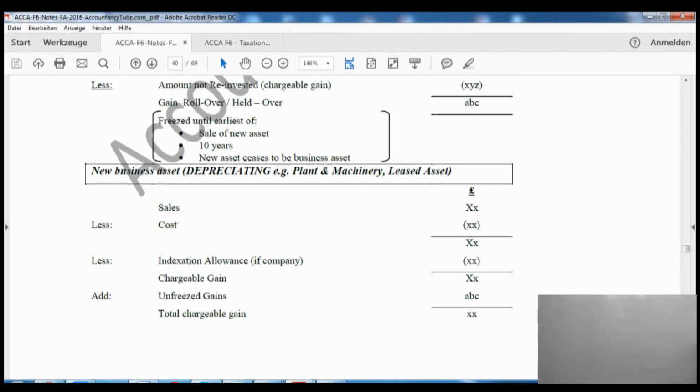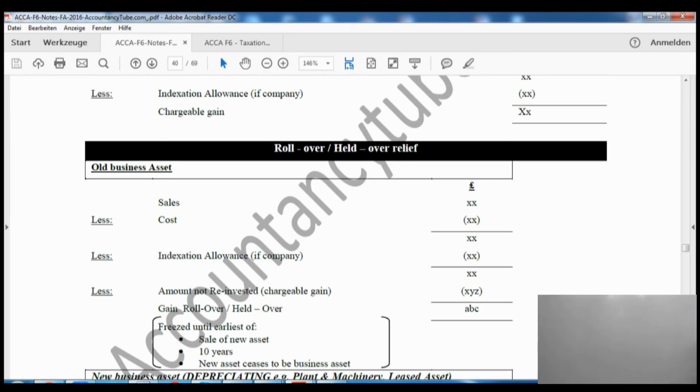Whichever event happens earlier, say for example the earliest was that we have sold the asset, on that date this gain will be taxable, right? And there's a slightly different way to calculate the gain. We'll take the sales less cost, then deduct the indexation allowance, and the amount not reinvested will be chargeable immediately.